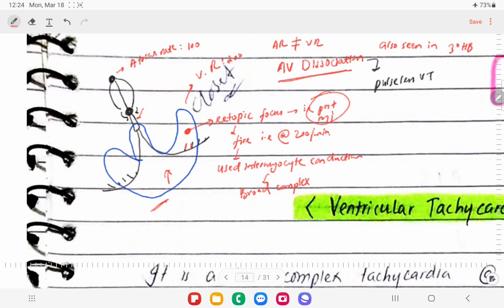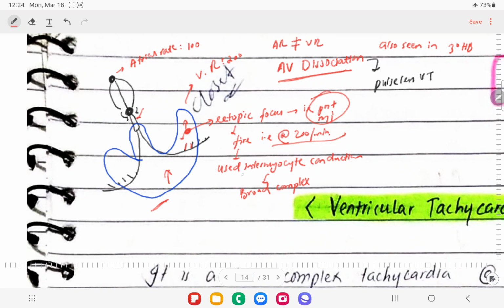There are some ectopic foci which are formed in the ventricle. So they start firing at different rates. Just say they are firing at 200 beats per minute, right? So when ectopic foci start firing, there will be conduction between myocytes, right? They will not use the normal pathway, the normal electrical system, that is Purkinje fibers and the bundle branches. So they will use the myocytes to conduct, right?